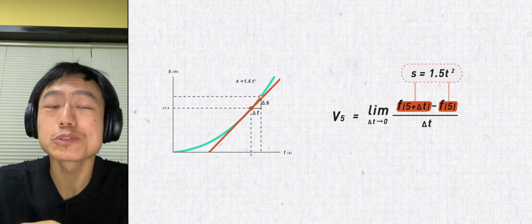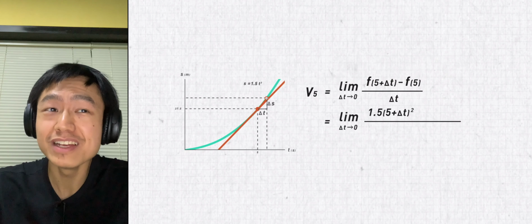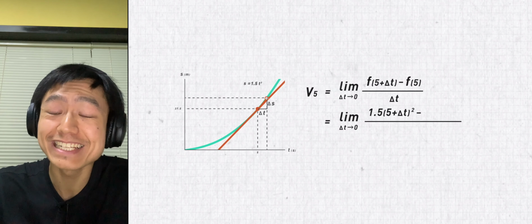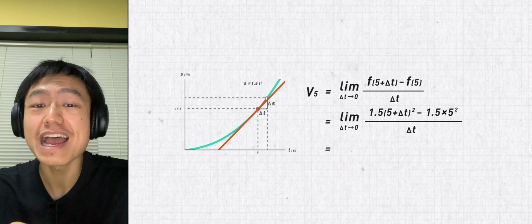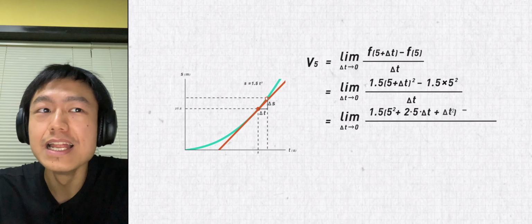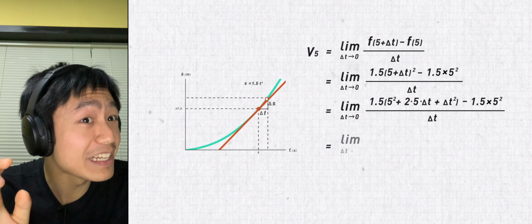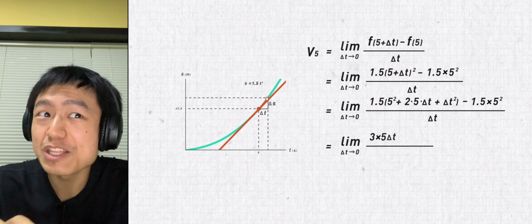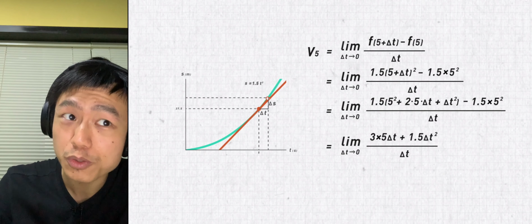According to s equals 1.5 t squared, they are 1.5 times (5 plus delta t) squared, and 1.5 times 5 squared respectively, after which the numerator becomes long. Let's simplify it a little bit, and it's 3 times 5 delta t plus 1.5 delta t squared.